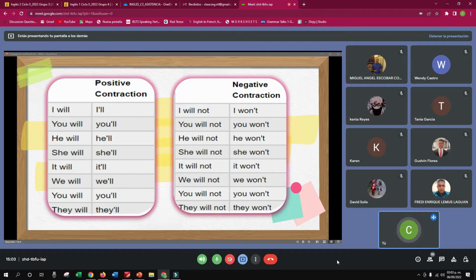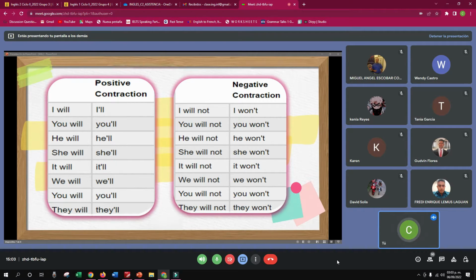Or she will not, she won't. It will not, it won't. We will not, we won't. You will not, you won't. And they will not, they won't. Right? So, you can use both, right? The long form or also the short form, right?